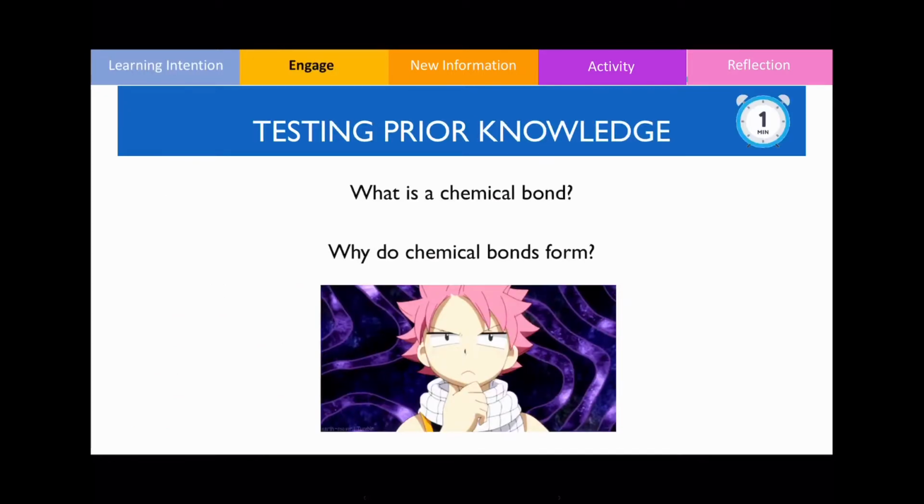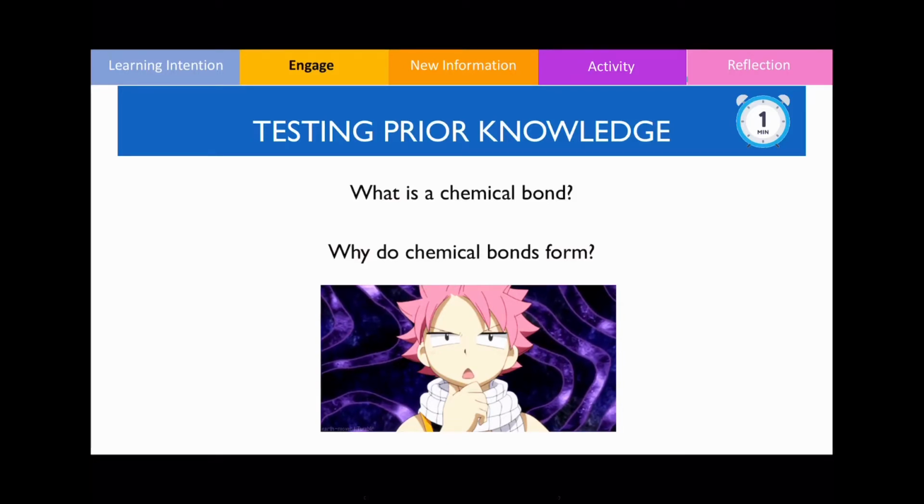The first thing I want you to do is answer these two questions for me, okay? I just want to see how much you recall. So firstly, answer what is a chemical bond. Some of you may know this already, some of you don't, so it's fine if you skip the first question, but you should be able to answer the second one hopefully. The second question says, why do chemical bonds form? Give yourself a minute and then we'll compare our answers together.